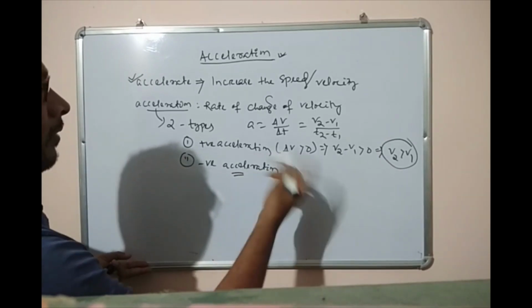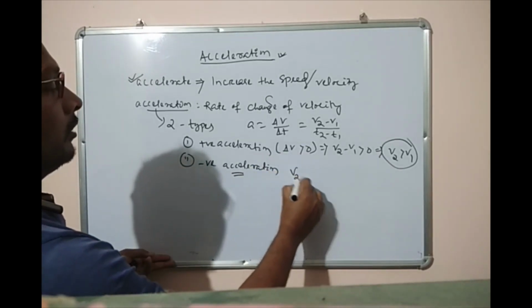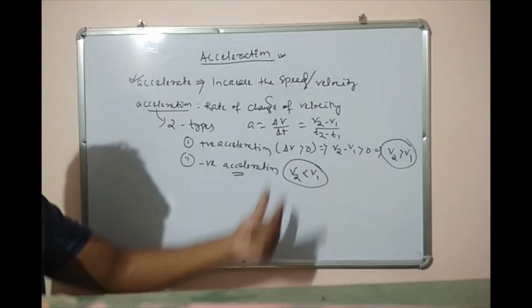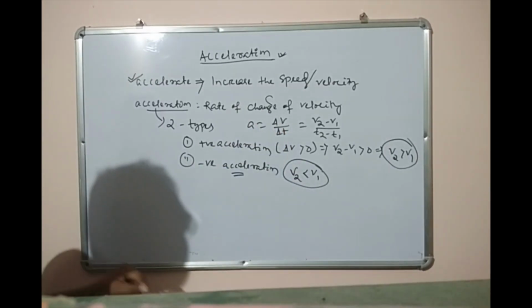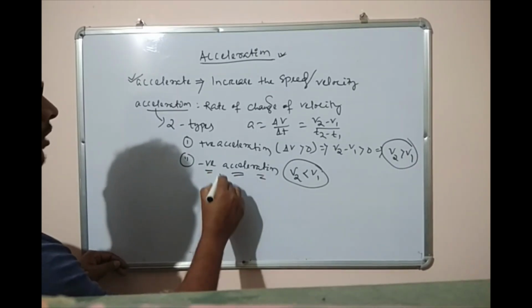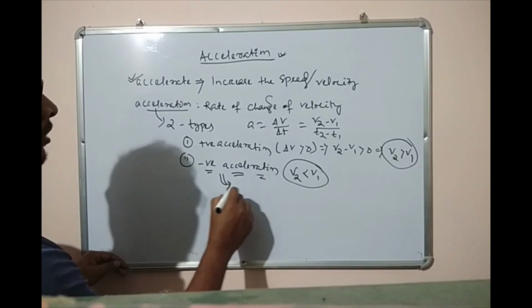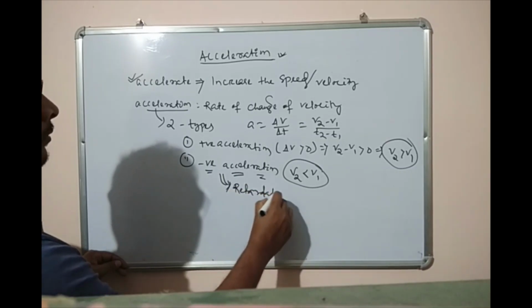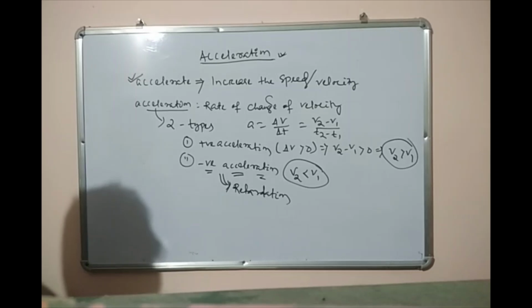But in this case the reverse, that is V2 is less than V1. That means the velocity of the body is gradually decreasing. Then we can say this is negative acceleration, or sometimes it is also called retardation.